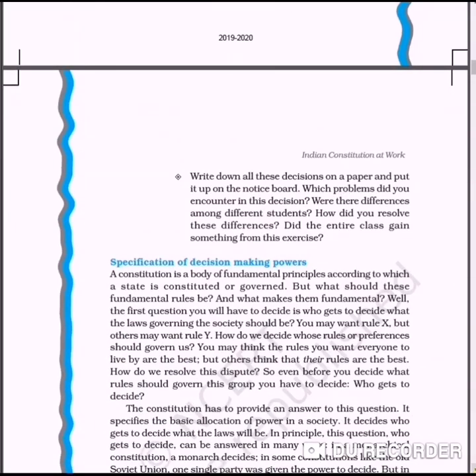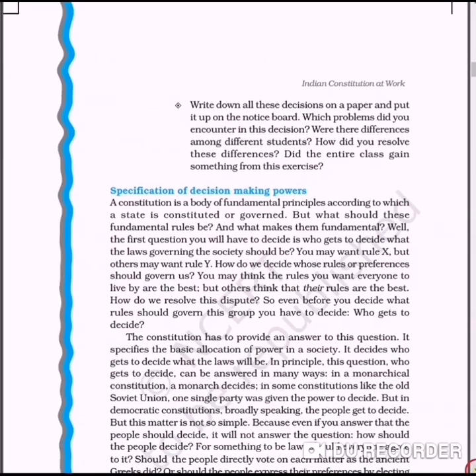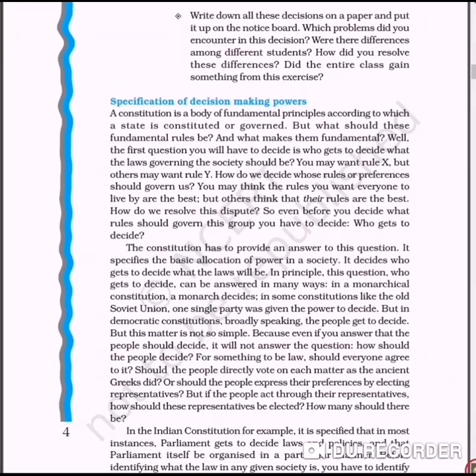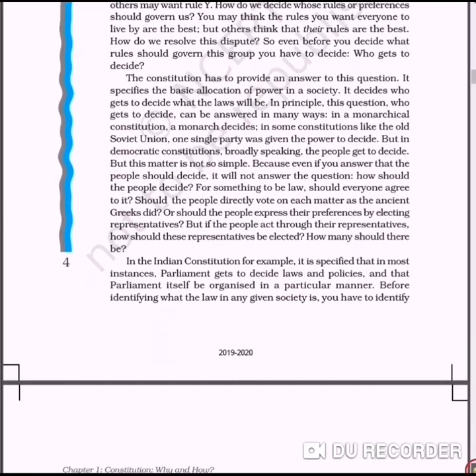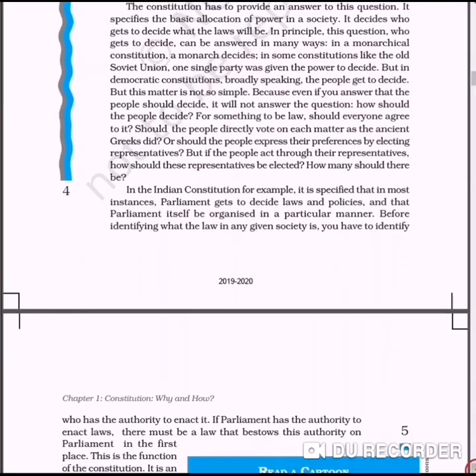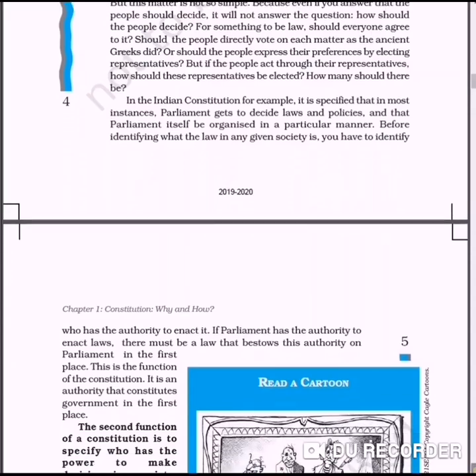It specifies decision making. Constitution is a body of fundamental principles according to which a state is constituted or governed. So, we need to have the Constitution to make the work proper. Let's see the next page. Actually, a few points are very important which are given here and highlighted with a different type of ink. So, it is very compulsory.